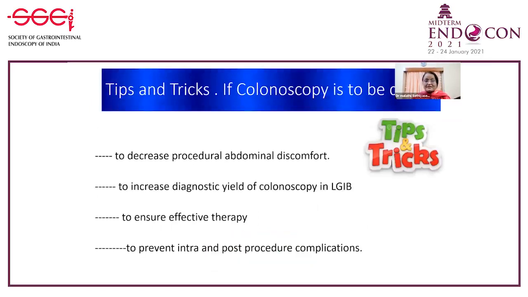So, the tips and tricks, if colonoscopy is to be done. There are 4 areas where you need some tips and tricks: first, to decrease procedural abdominal discomfort; second, to increase the diagnostic yield of colonoscopy in lower GI bleed; third, to ensure effective therapy; and fourth, to prevent intra- and post-procedural complications.